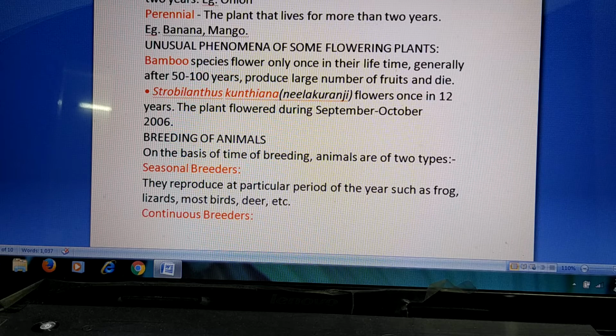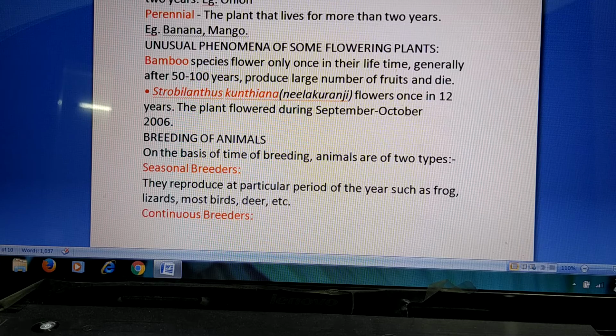Then there is the second example, Strobilanthes kuntiana. Strobilanthes kuntiana is also called Neelakuranji, which gives blue colored flowers. It flowers once in 12 years. The plant flowered during September-October 2006 as per your textbook, and even in 2018 also, after 12 years. So every 12 years it is able to flower. These two are the special examples of this.